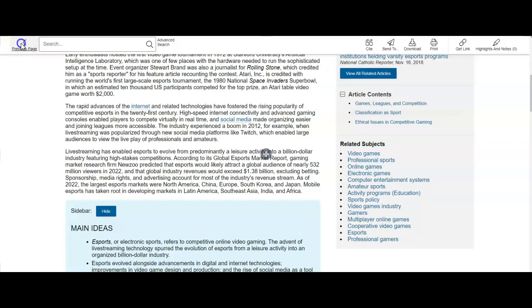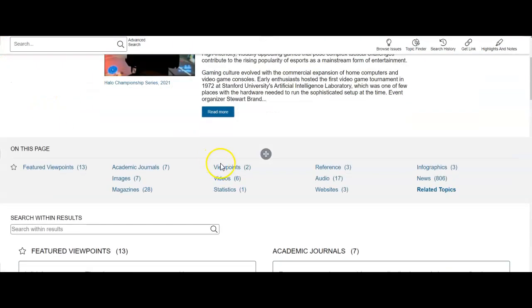If we go back to our previous page, in the gray ribbon underneath, this is what they call the dashboard. This one just has a few items on it. Some of our other topics have many more that come up in here. Esports is kind of new, so there's less data and information gathered.